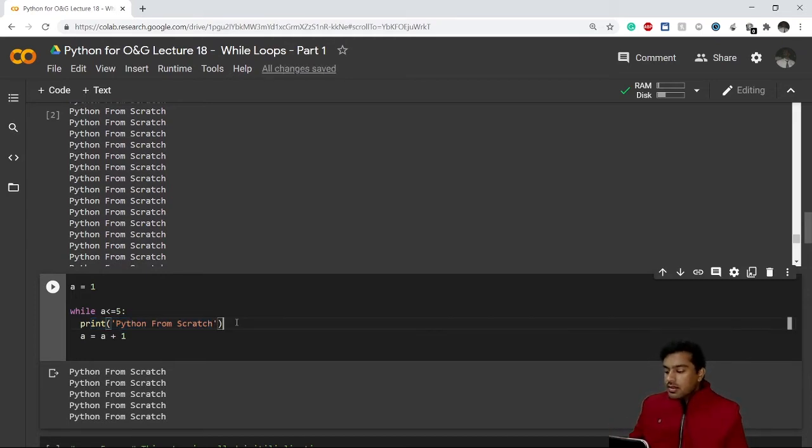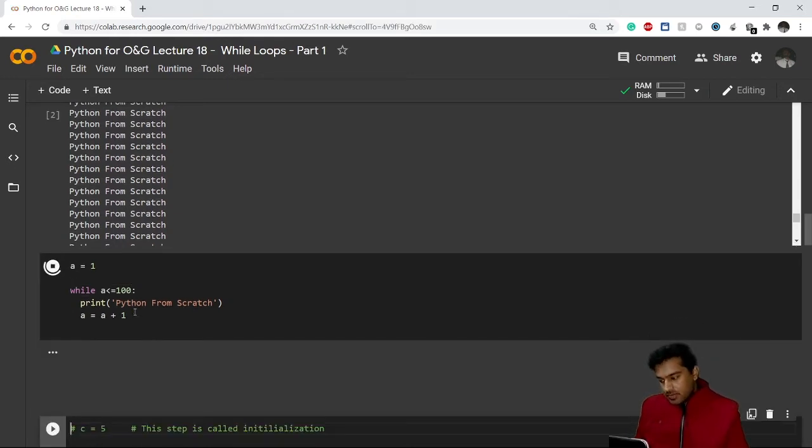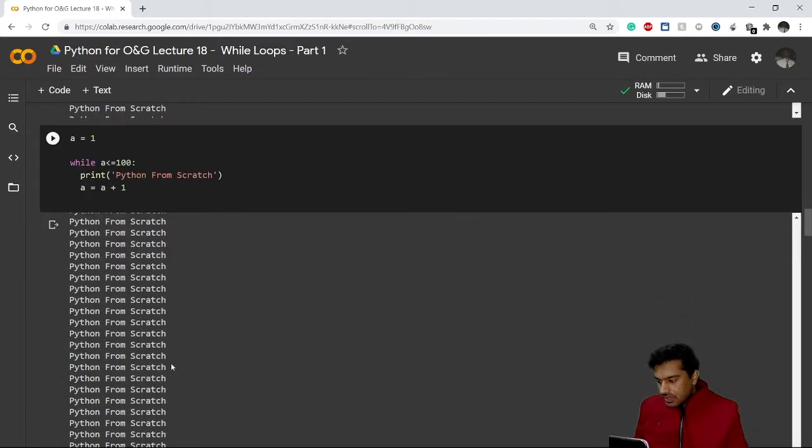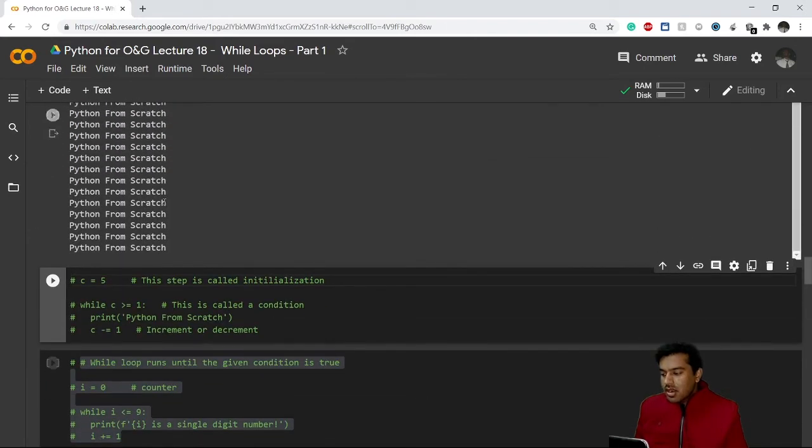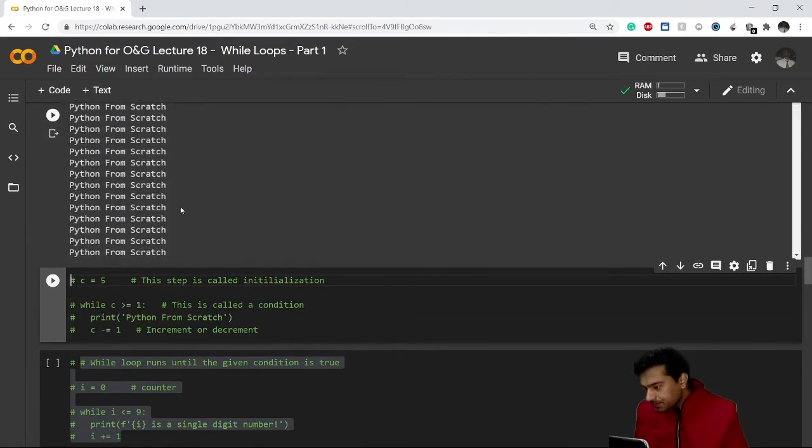Okay, now for example, I told you a few seconds ago about printing Python from scratch 100 times. So what I can do is change it from here, and I'll make it 101. I'll do it here, 100. So as long as the value of A is less than or equal to 100, it will print Python from scratch. You can see it is getting printed, and it is about 100 times.